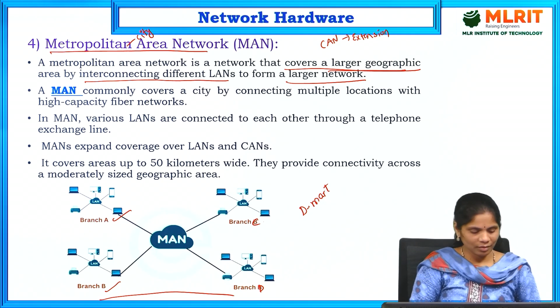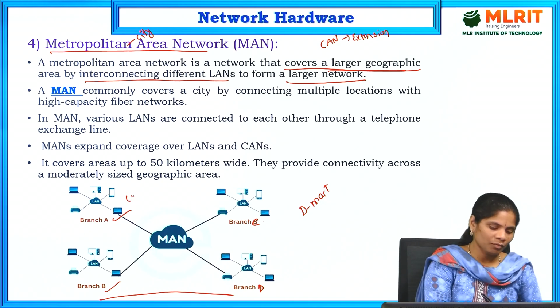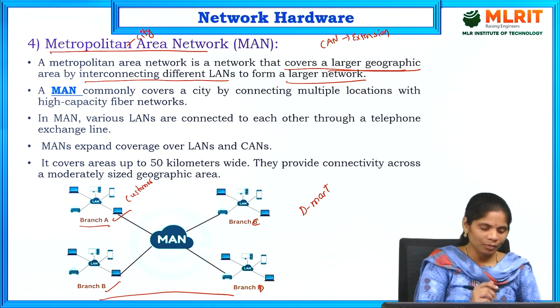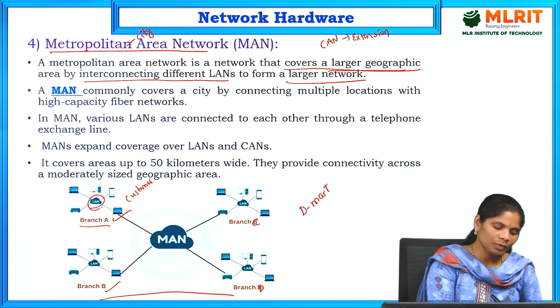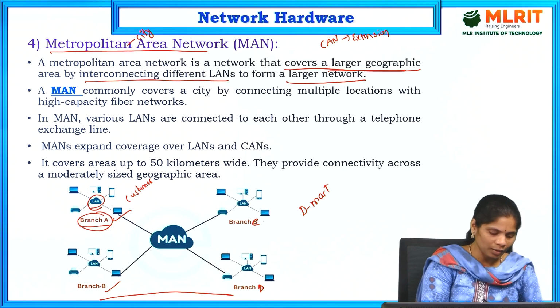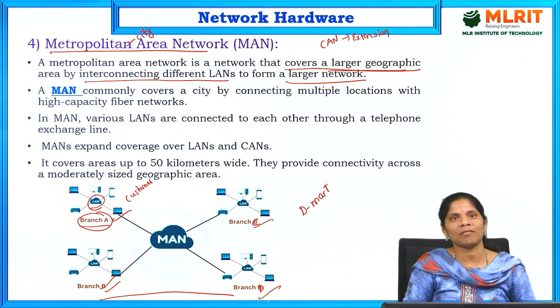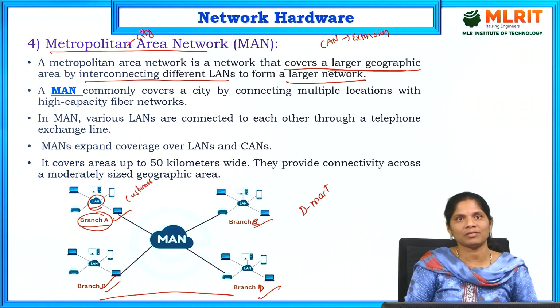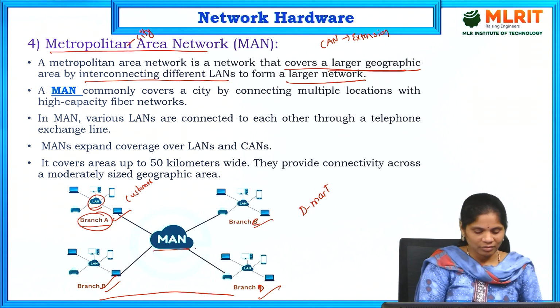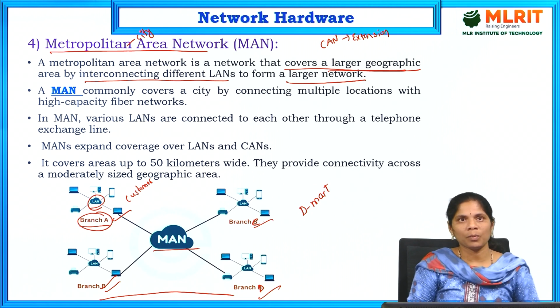Suppose one customer wants to buy some product in a particular branch. If the product is not available in this branch, this branch person searches other branches in this city where that product is available. That is the connection in between. That is metropolitan area network.